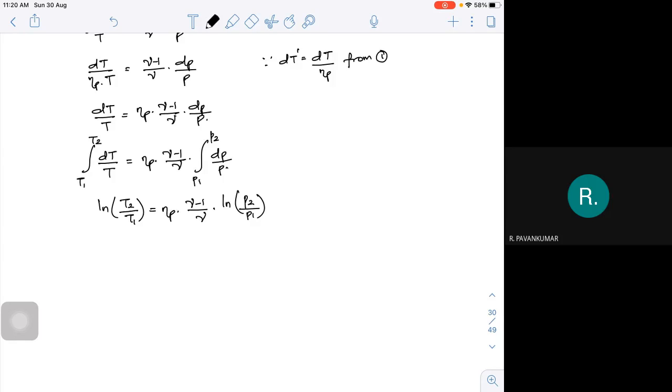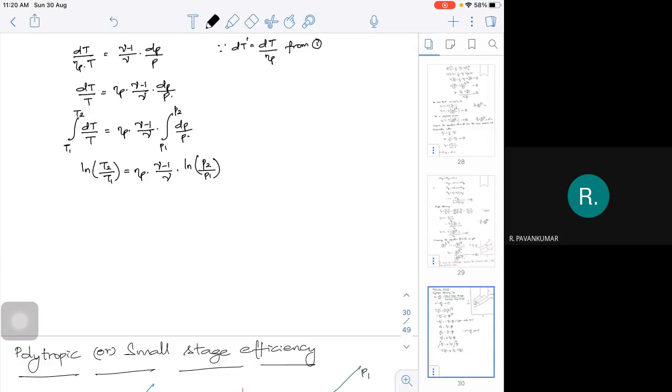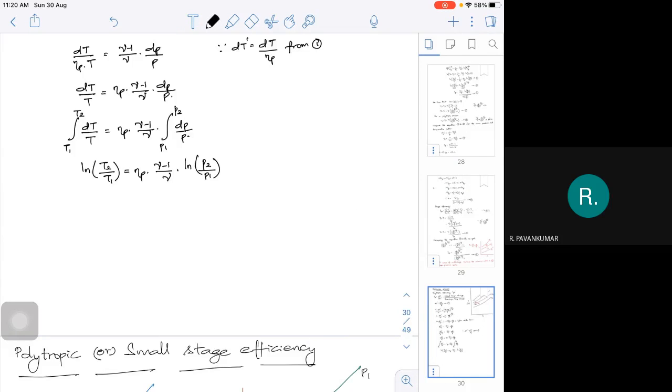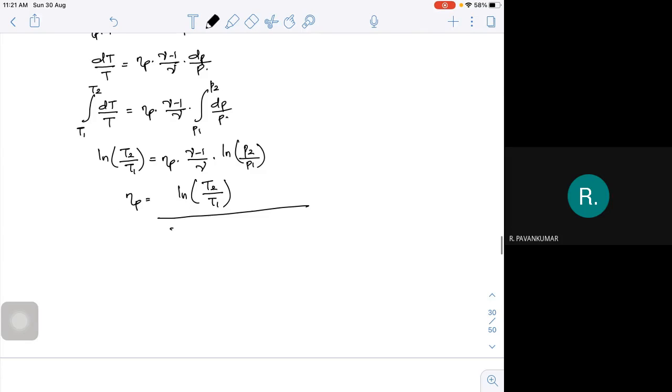Polytropic efficiency is equal to ln of T2 by T1 whole thing divided by gamma minus 1 by gamma into ln of P2 by P1.